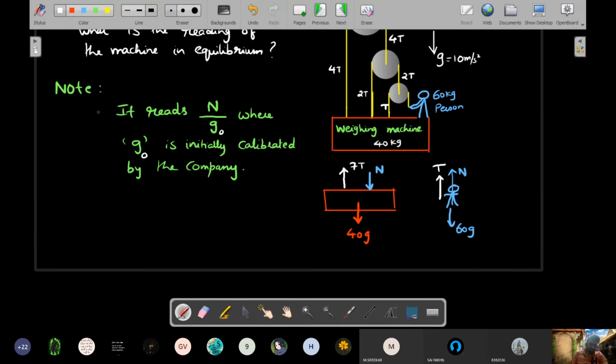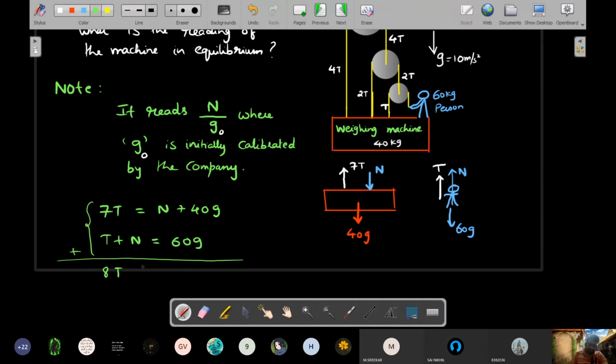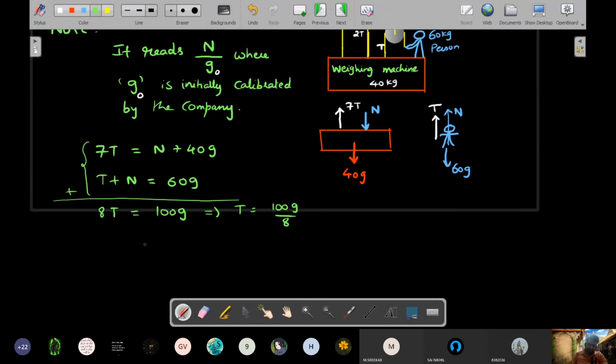So 7T should be equal to N plus 40g is one equation, and T plus N should be equal to 60g. So adding the two equations, 8T is equal to 100g. So T comes out to be 100g by 8. And if you substitute that T back into this equation, then the value of N comes out to be